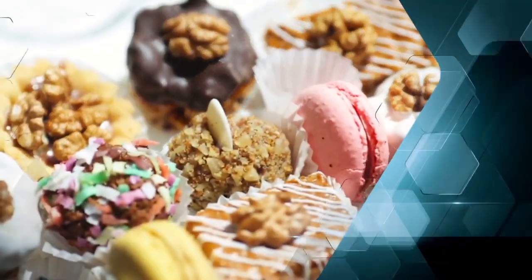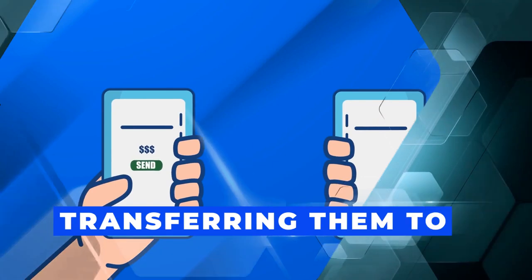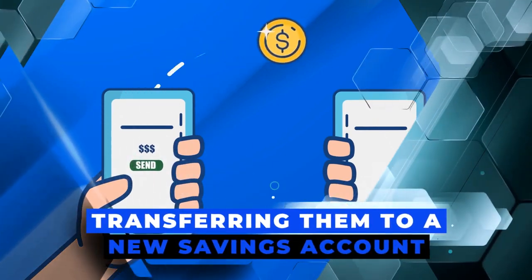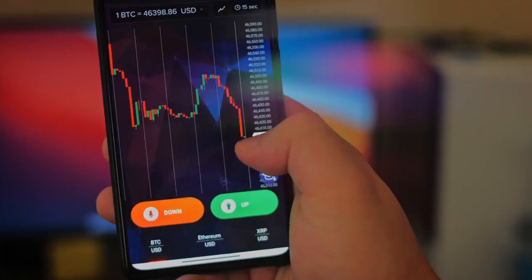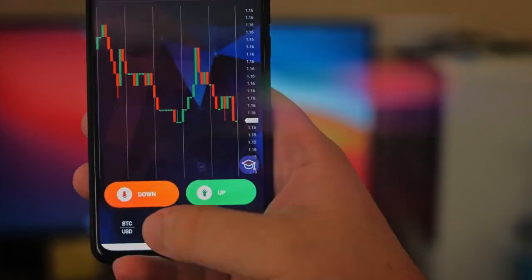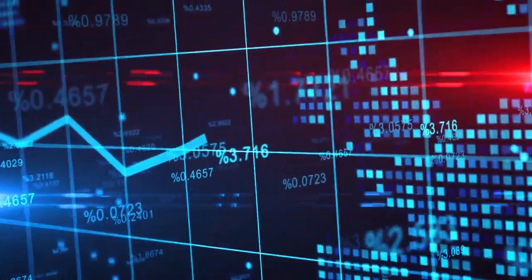Like having your cake and eating it too, only instead of receiving rewards, you get to keep spending money. Restaking is the process of taking those stETH and transferring them to a new savings account, possibly with the same bank or another one. Now, your first Ethereum is working harder. It's supporting another bank while simultaneously safeguarding your first one.